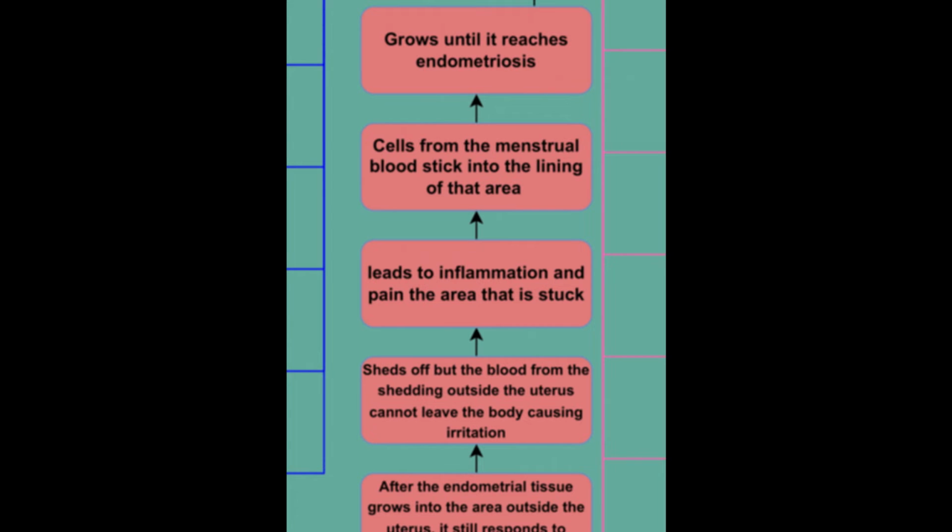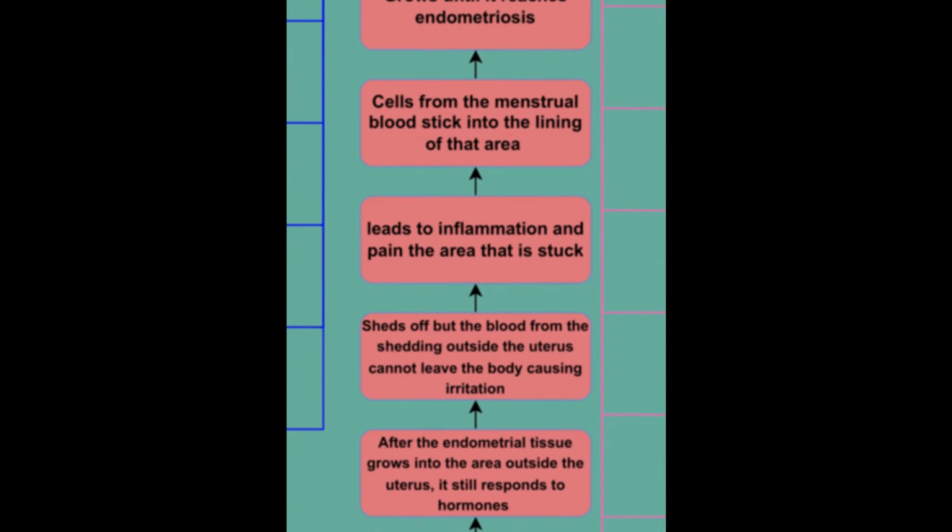Unbeknownst to us, in some women, menstrual blood and endometrial cells flow through the fallopian tube into the abdomen. Endometriosis can happen when the endometrial cells in the menstrual blood cannot detach from the wall of our other female body parts, and this grows into an area that they are stopped.